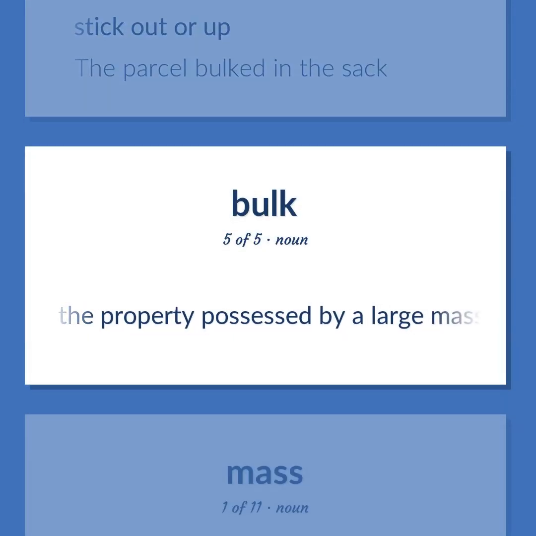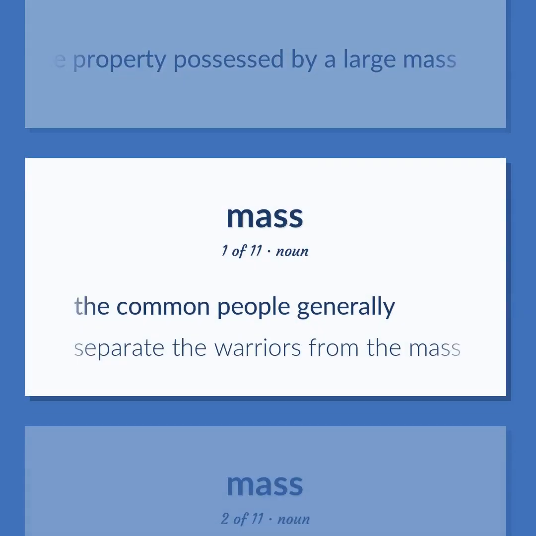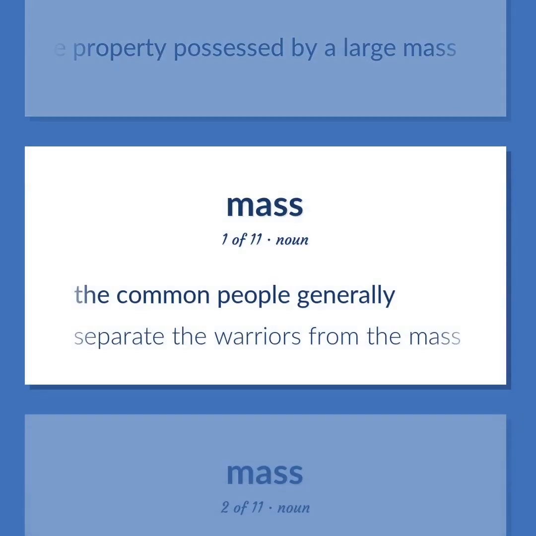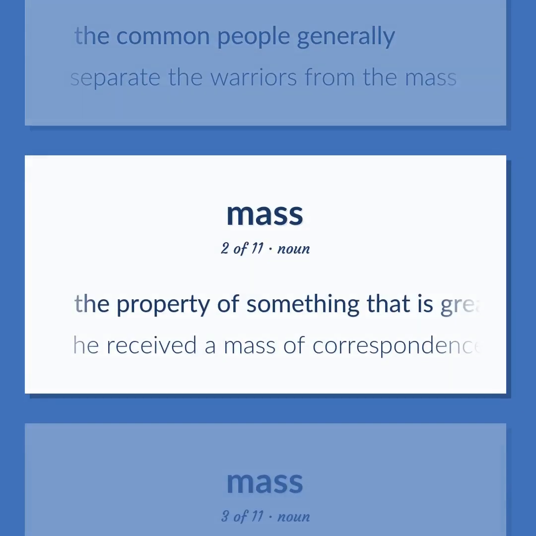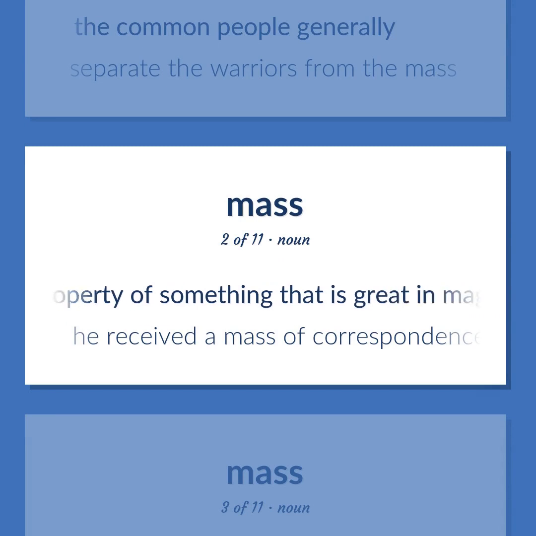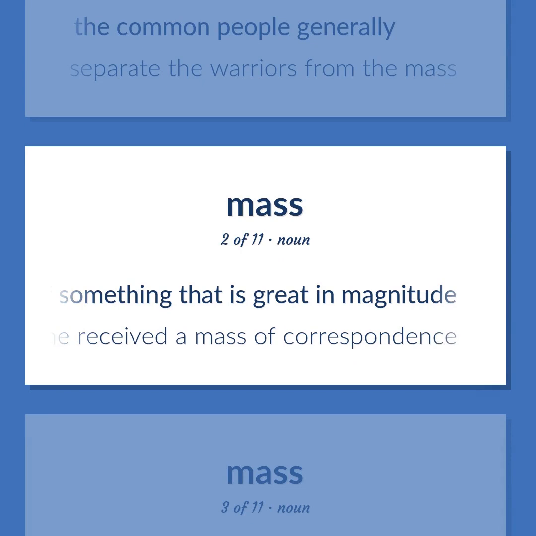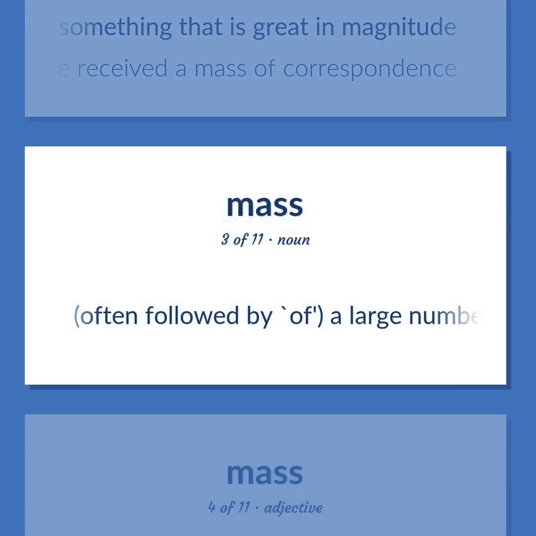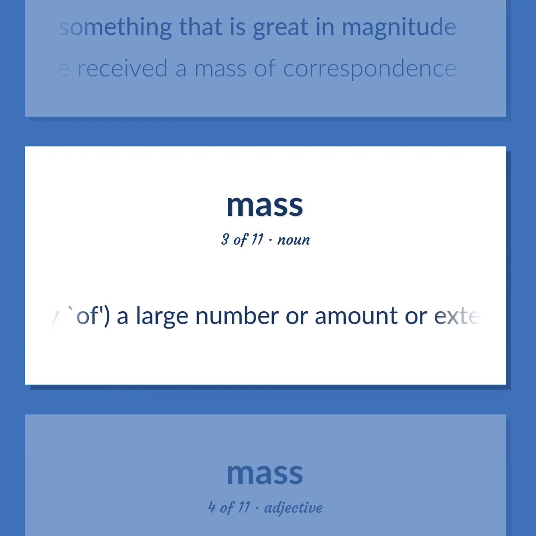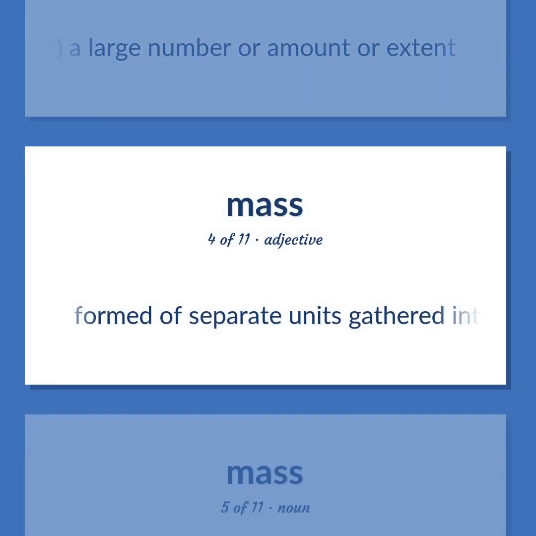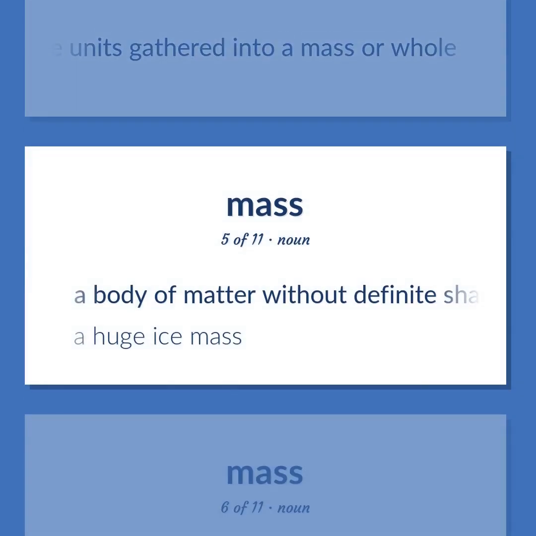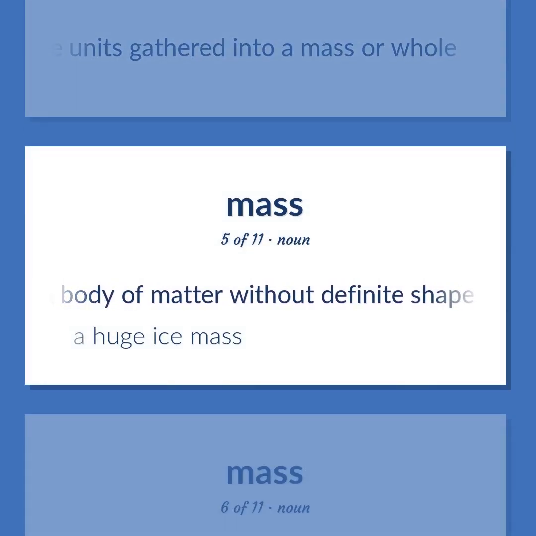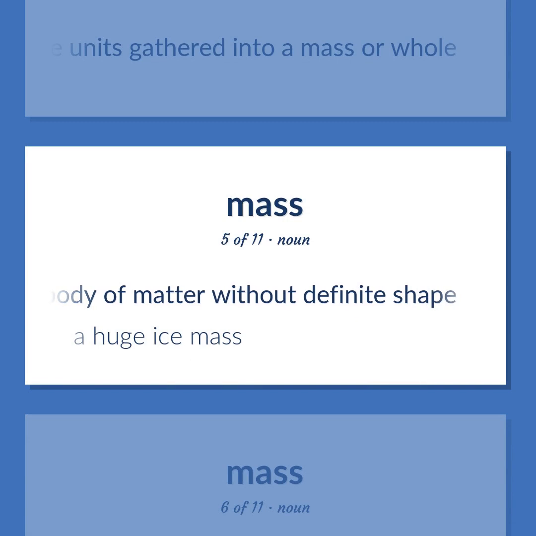The property possessed by a large mass. The common people generally. Separate the warriors from the mass. The property of something that is great in magnitude. He received a mass of correspondence. Often followed by of, a large number or amount or extent. Formed of separate units gathered into a mass or whole. A body of matter without definite shape. A huge ice mass.